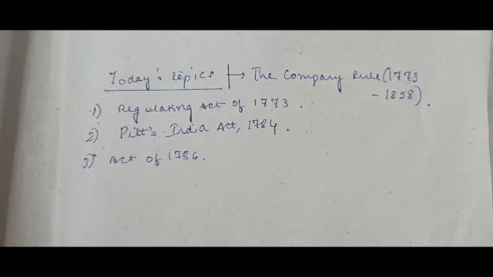So there was a system of double government established now. One is the court of directors, who were empowered to manage the commercial affairs, while the Board of Control were empowered to manage the political affairs.